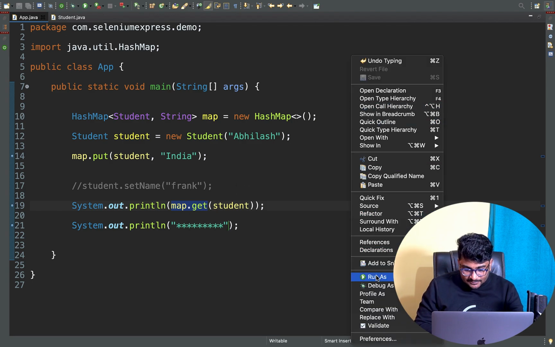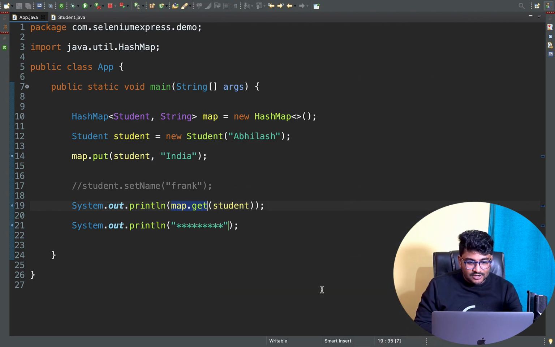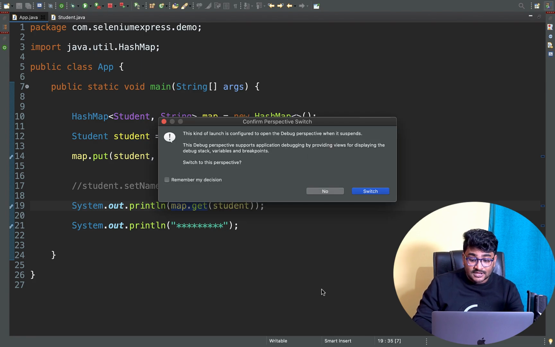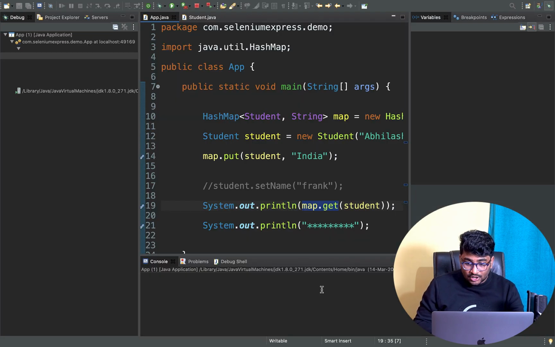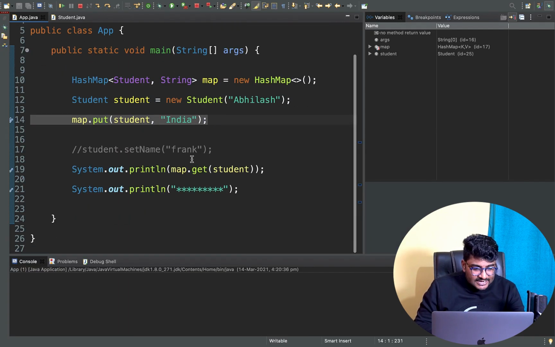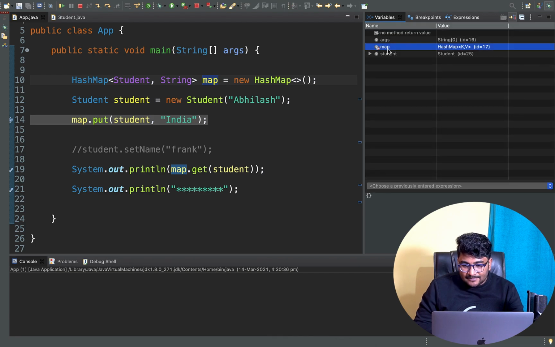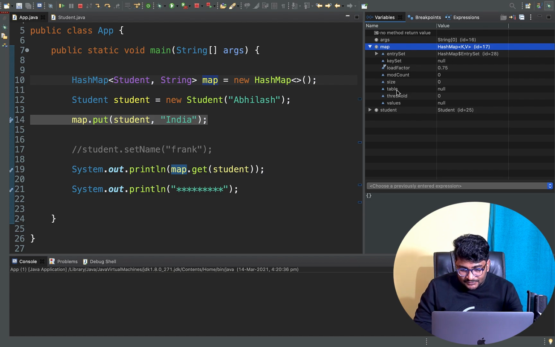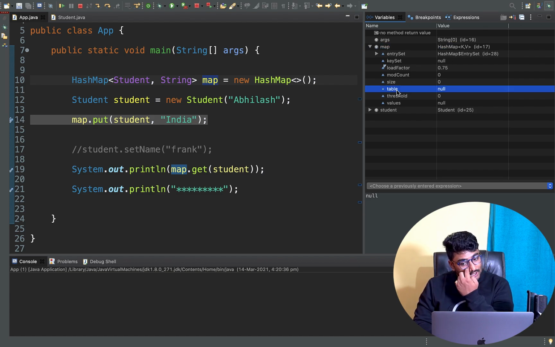Let me start this particular program in debug mode. So I'm going to debug my application, debug my code. You are going to see something right here. Now you see, we are trying to put something inside the map. Where is our map object? My map object is here. If I open this up, my map object is obviously an entry. Let me click this. You can see the map table is right now null.